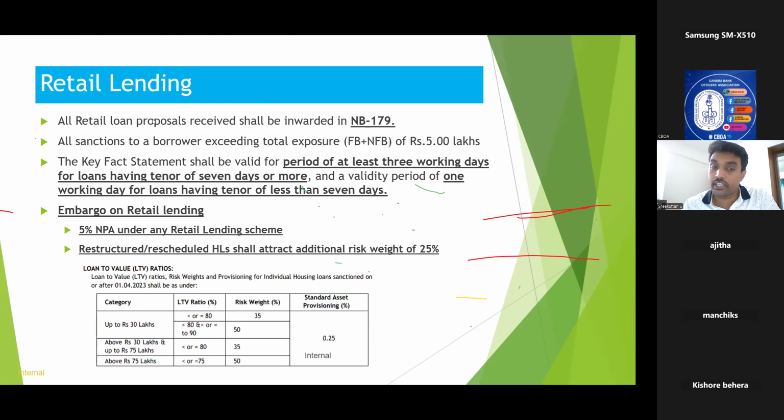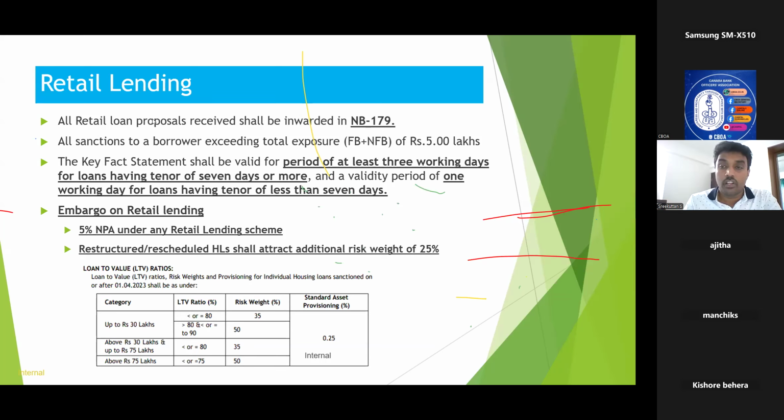that is 15 lakhs. That 15 lakhs capital you should set aside. That is what is meant by risk weight. I think you might have understood the concept very clearly. So the higher the margin, the lesser the risk weight, and the lesser the capital that we need to set aside.